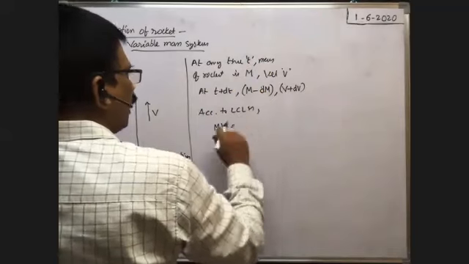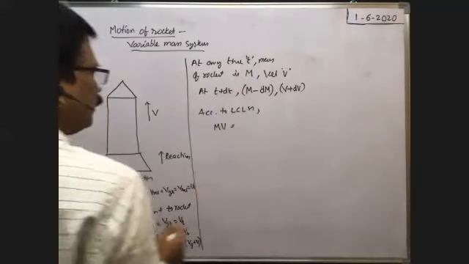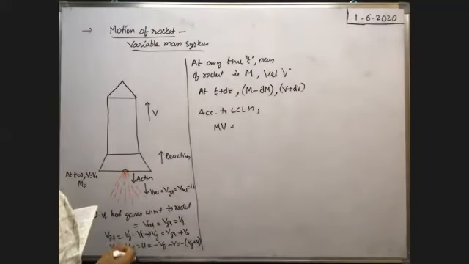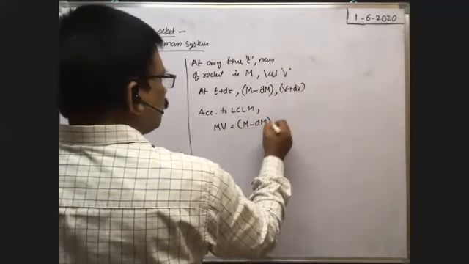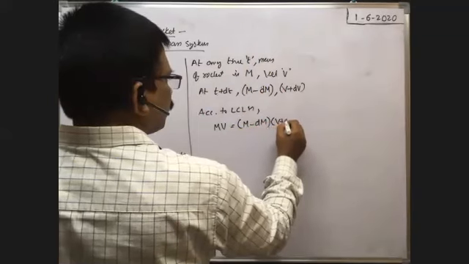That is equal to, after some time t plus delta t, the momentum of the rocket is equal to mass of the rocket m minus dm into velocity of the rocket v plus dv.